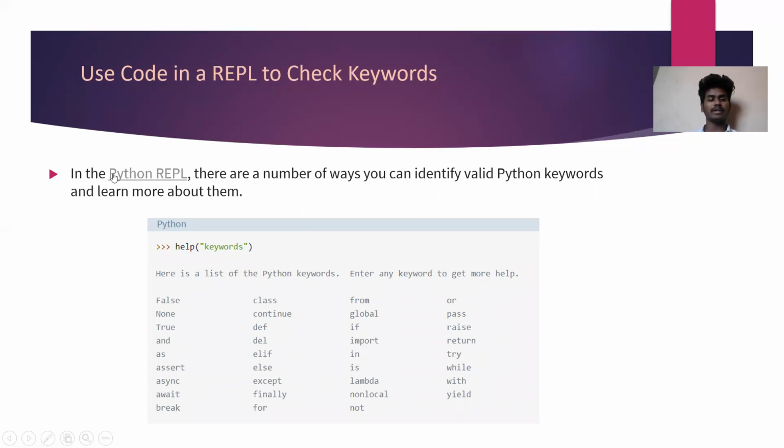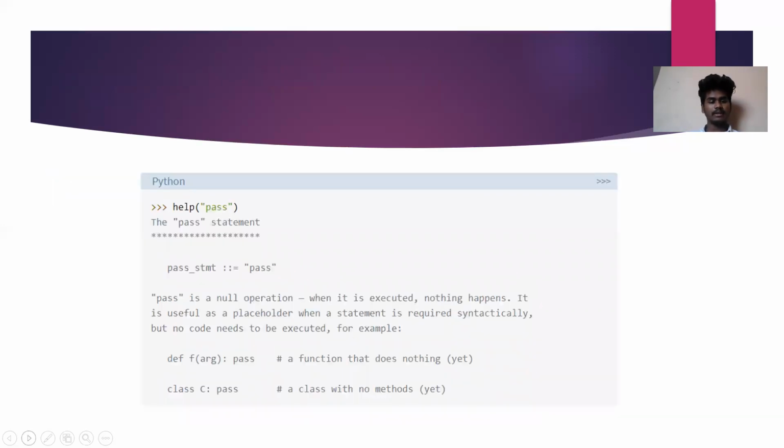And the next is use code in a REPL to check keywords. In the Python REPL, there are a number of ways you can identify valid Python keywords and learn more about them. You can type help, then keywords. Here is the list of Python keywords. Enter a keyword to get more help. And the next is Python. You can see the page here, the Python syntax page.